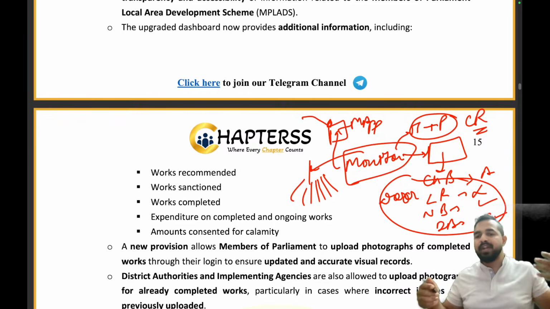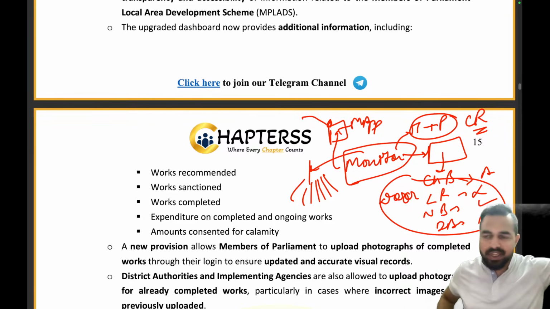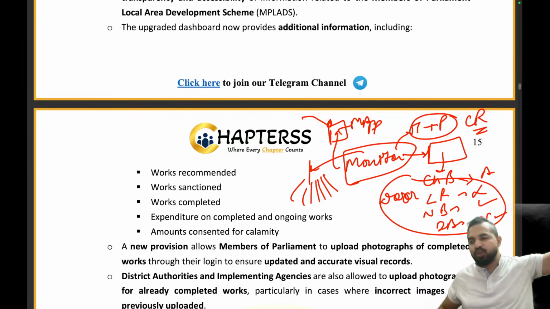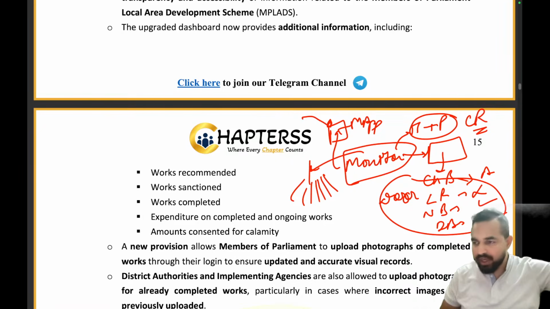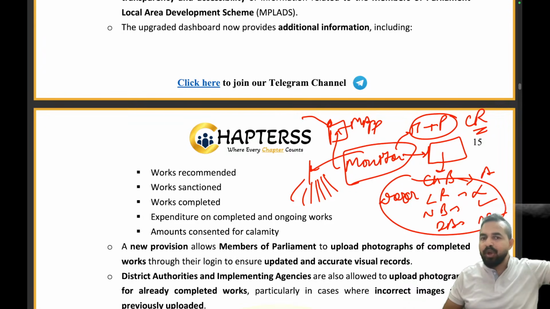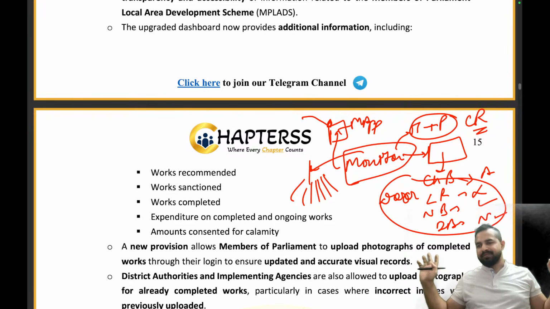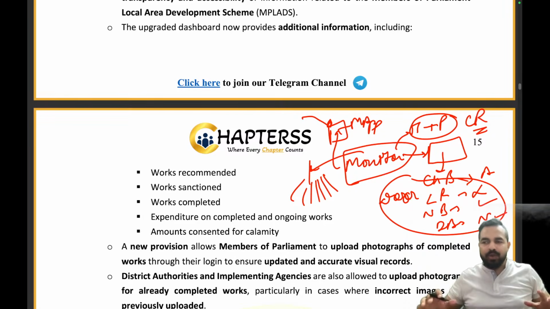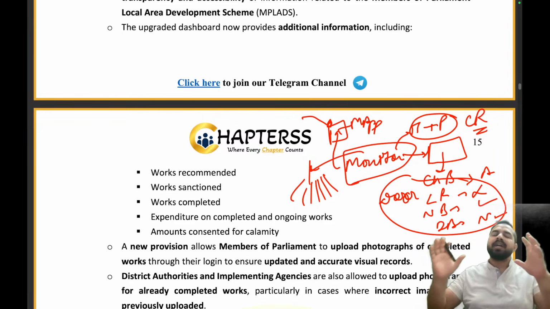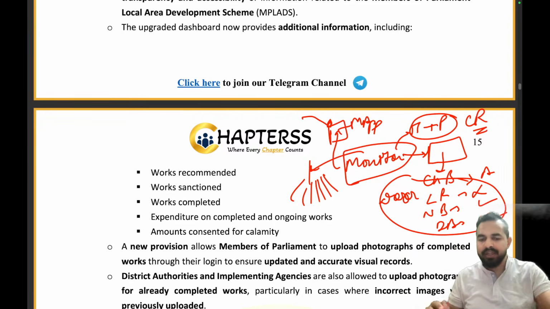Let's take an example. The relevant stakeholder said that okay, I have fixed the door of the classroom. Now the principal wants to check it. Will the principal go to each and every classroom and do that kind of round, because he is already having so many works to do? So what exactly he will be doing is, he says to that relevant stakeholder that okay, please upload the picture where the door of the classroom is already fixed, through that mobile app. Clear, my dear friends?